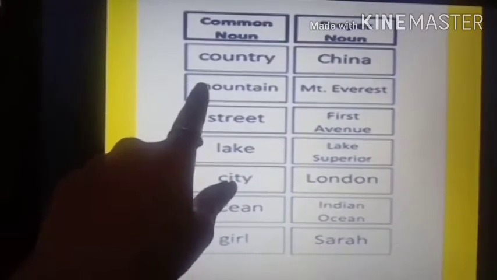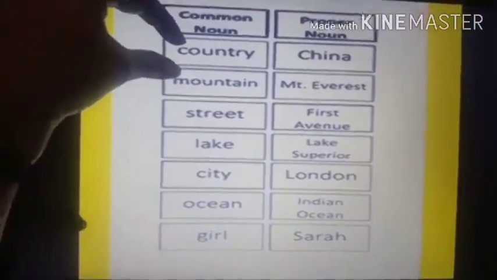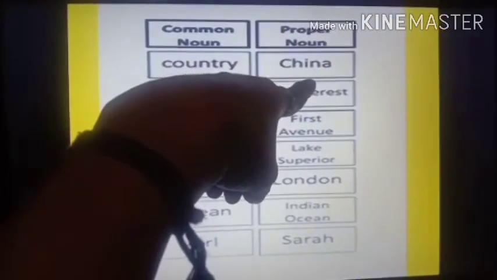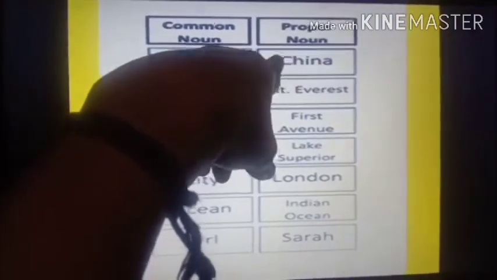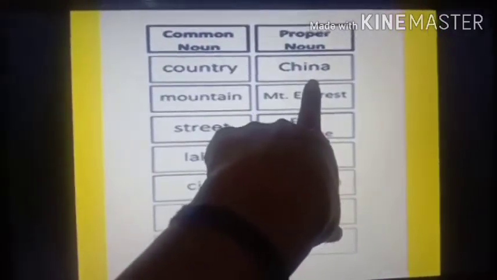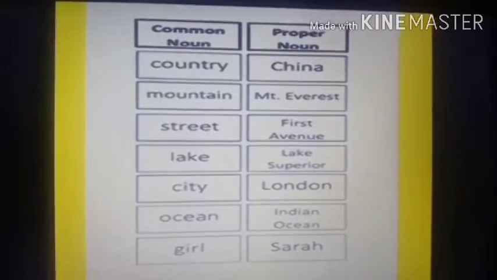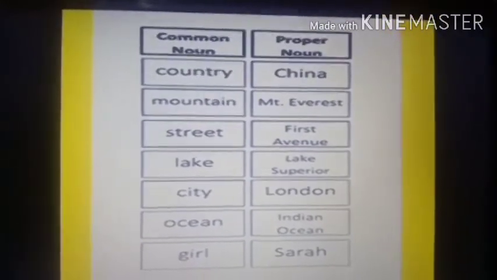There are many countries. So if we take the word country, then it is a common thing. So this is a common noun. A name is not given. But if I give a name to the country, now see, the country has got a name, that is China. So now this becomes a proper noun. Whenever a name is given, then those names are proper nouns.